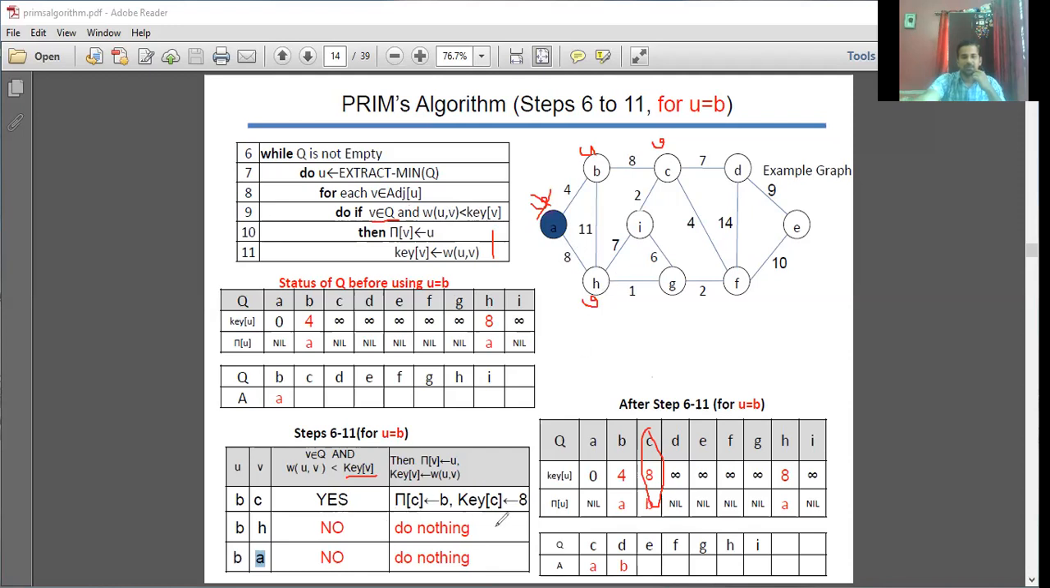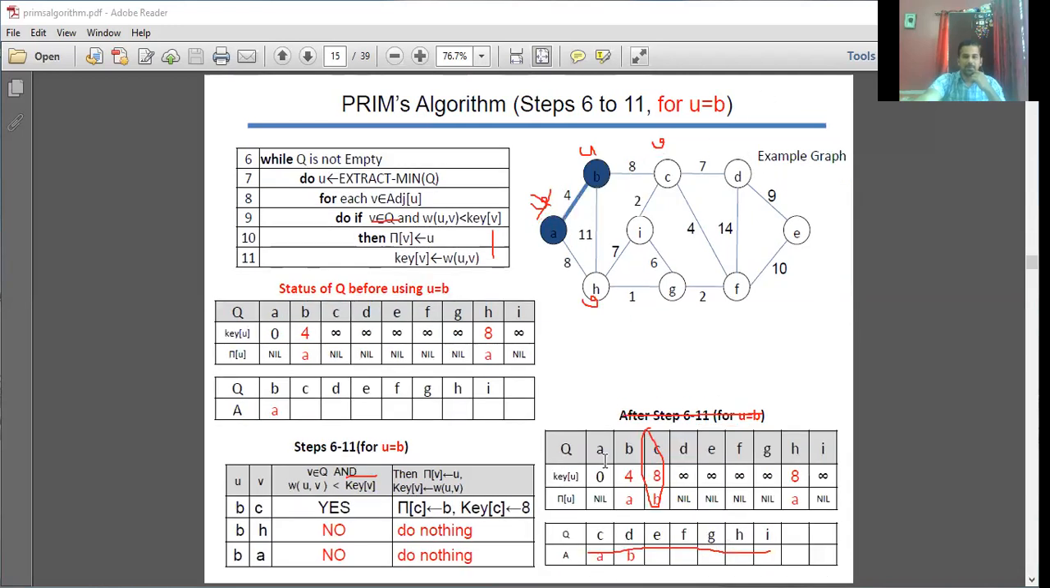Nothing. Okay, so these are the steps of execution. That means this is what the status is going to be after executing steps 6 to 11 for U is equal to B. And then B will be pushed to your A, and your Q, other than A and B, will be left with the remaining vertices. Okay. Next. This is the status of Q before using U is equal to B.